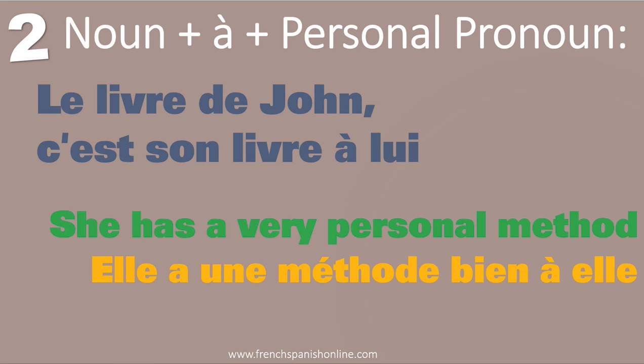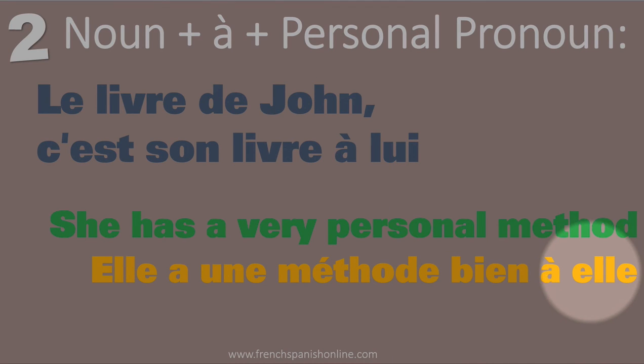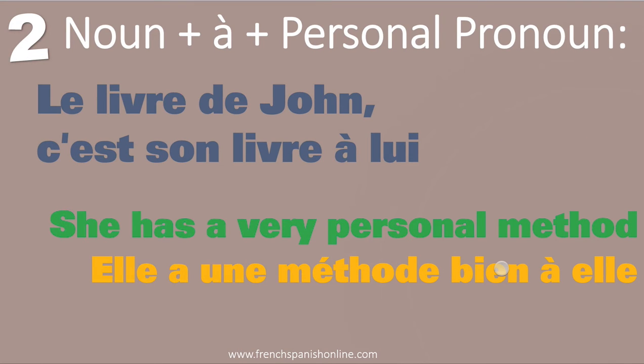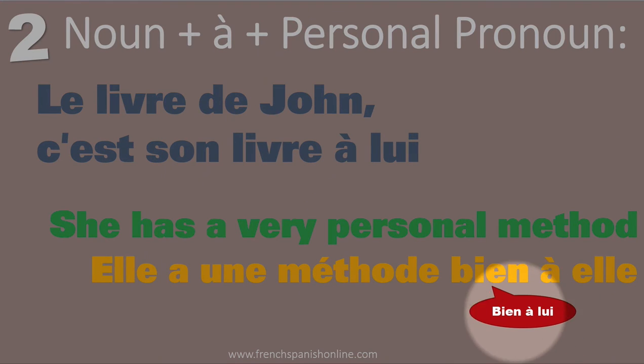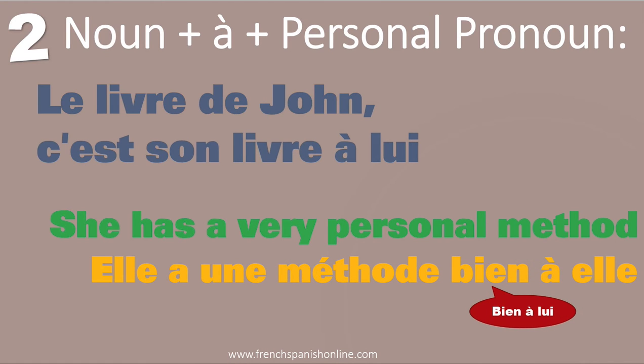And again, the word à, why? Because we have just after it our personal pronoun elle. And of course, if you want to speak about a guy, il a une méthode bien à lui. Bien à elle, bien à lui, to say very personal.